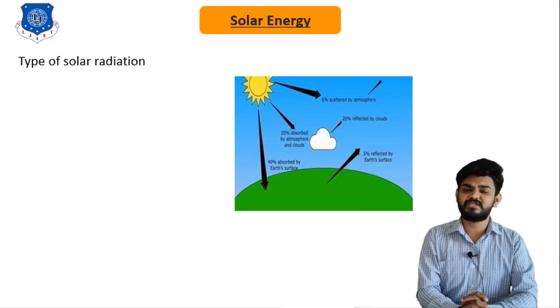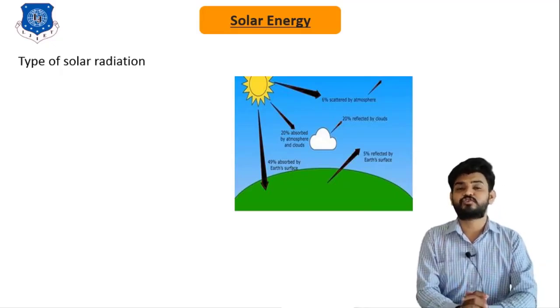So this is what defines the two different types of solar radiation.